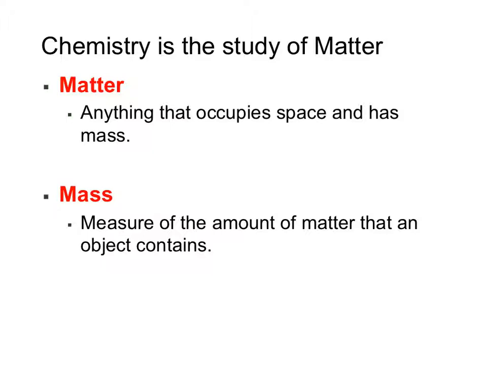We define mass as the amount of matter that an object contains. People often confuse mass and weight, but it is important to remember that they are not the same thing. Mass is simply how much stuff is there, whereas weight is a measure of the gravitational pull on that stuff. So a person might weigh 180 pounds on Earth with a mass of 81.6 kilograms, but on the moon they would only weigh 30 pounds.